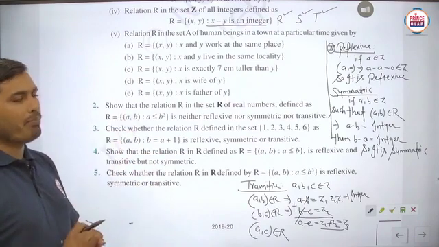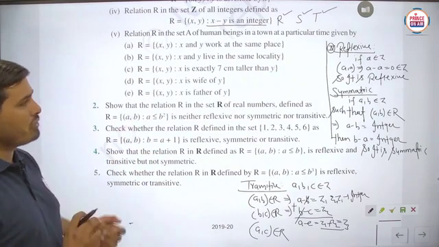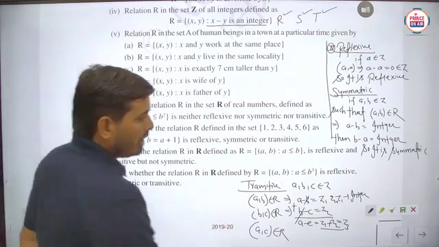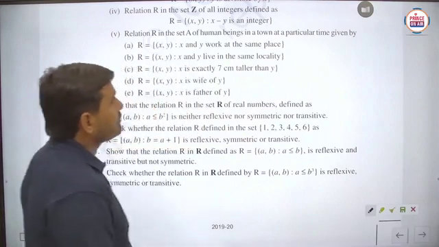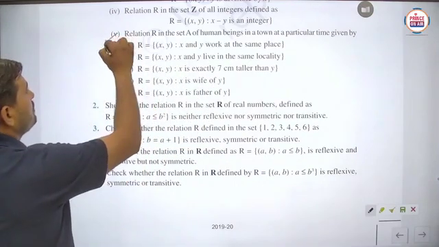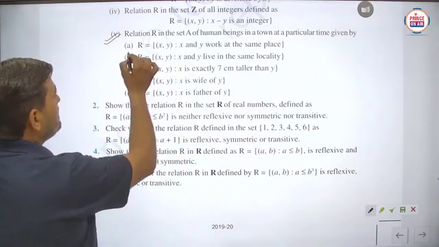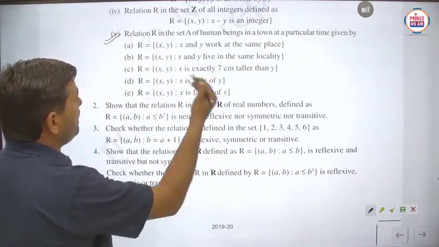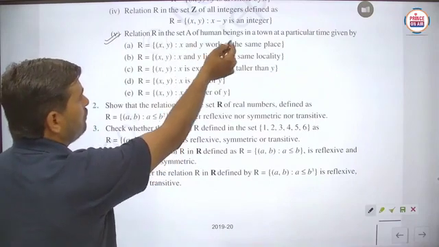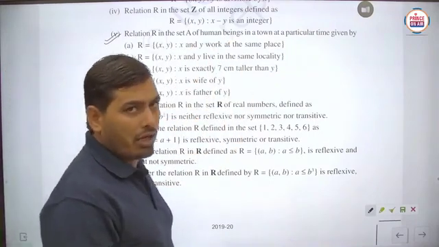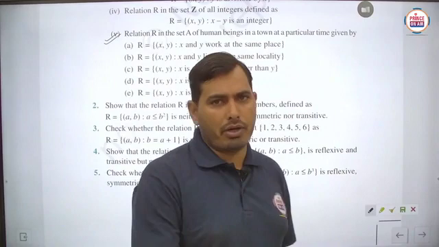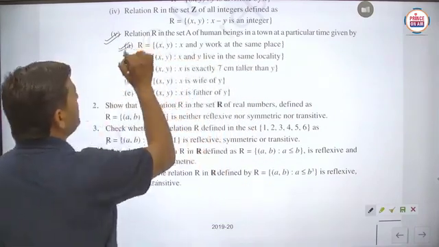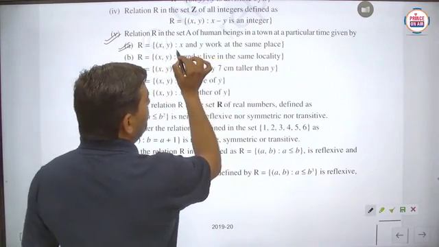Again, a very simple question. The fifth part is what we have to solve here. Is it clear? So next we take the fifth part of this question. In this part there are 5 questions, and according to a set A of human beings, meaning any set A of human beings is given, we have to simplify the question. So in the very first part: x, y such that x and y work at the same place.